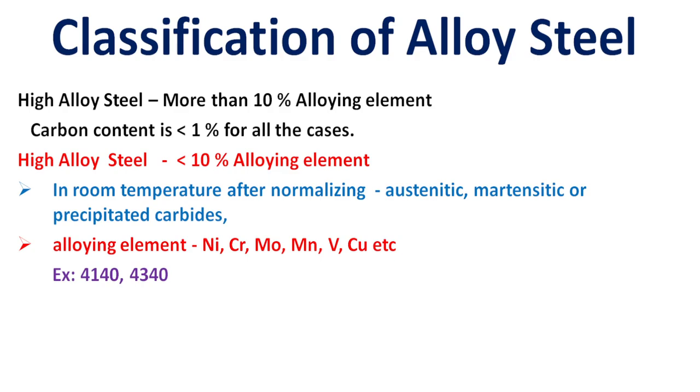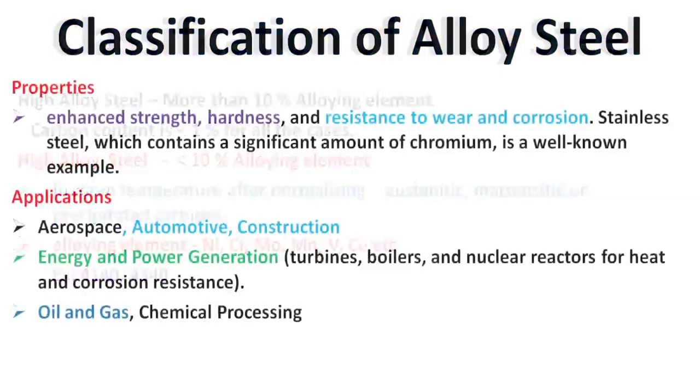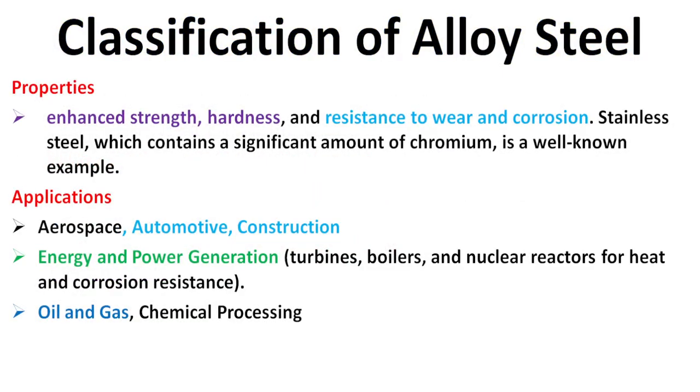The high alloy steel has more than 10% alloying elements, and the carbon content is less than 1%. At room temperature after normalizing, austenitic and martensitic structures or precipitated carbides are formed. The alloying elements are nickel, chromium, molybdenum, manganese, vanadium and copper. Examples are 4140 and 4340 alloy steel. Its properties are enhanced strength, hardness, wear resistance and corrosion resistance.